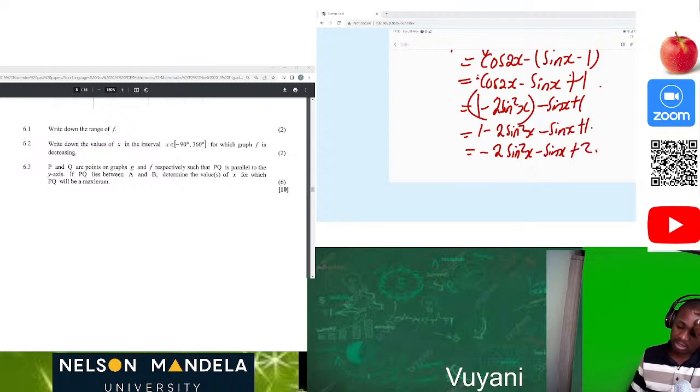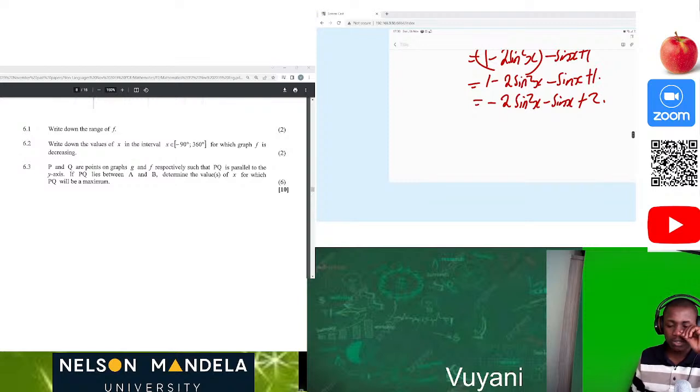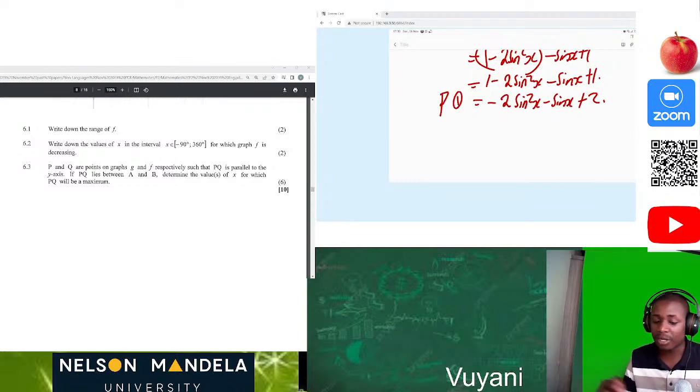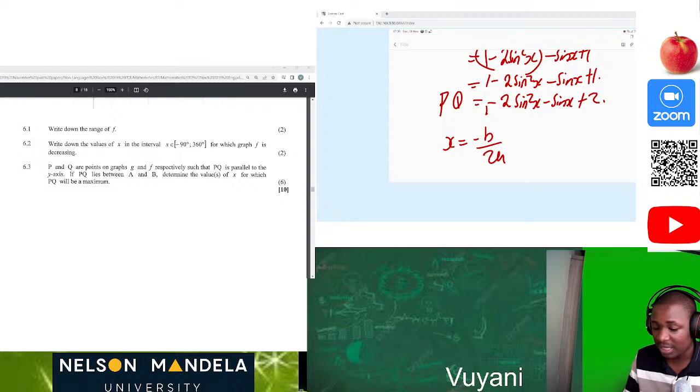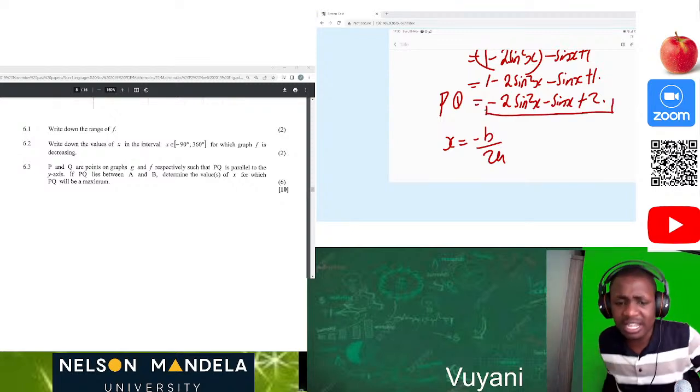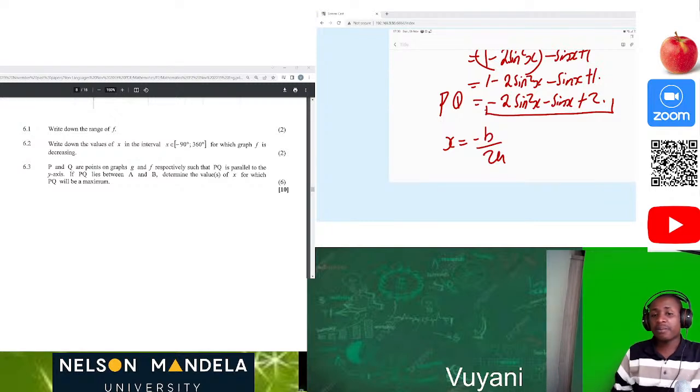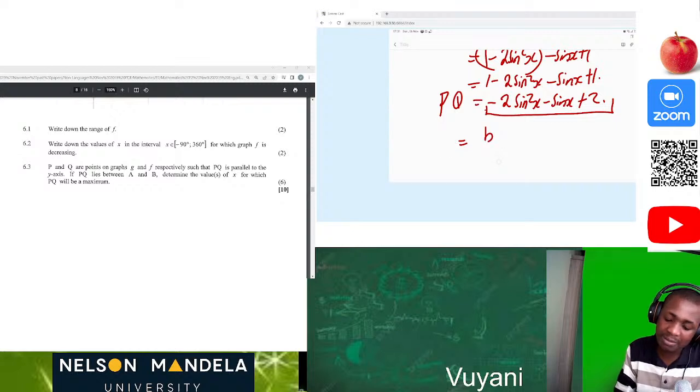Okay, that's really amazing. So what we can do here, guys, is this: if you want to know the axis of symmetry of a parabola, we know that it's x equal to negative b over 2a. So now we are treating this as a parabola function, because this is the standard form of a parabola. Since we want to know the axis of symmetry of this new function, we can say sine of x is equal to negative b over 2a.